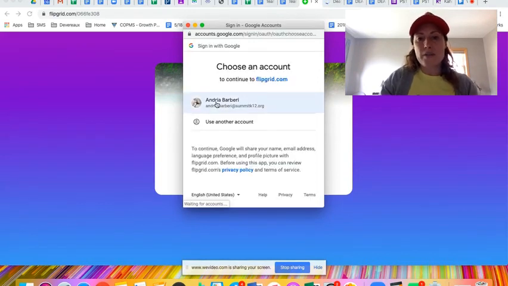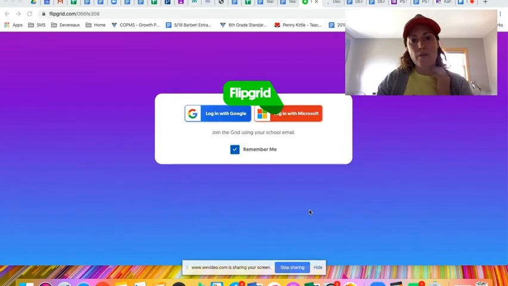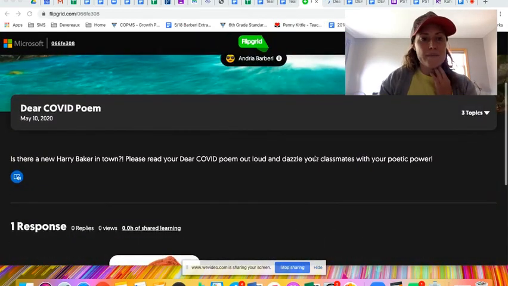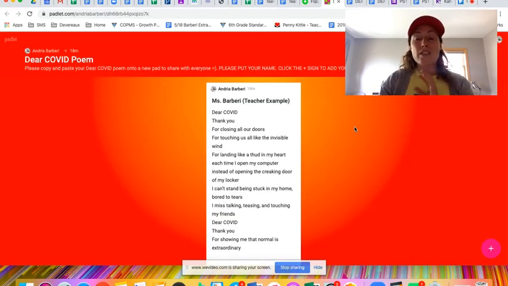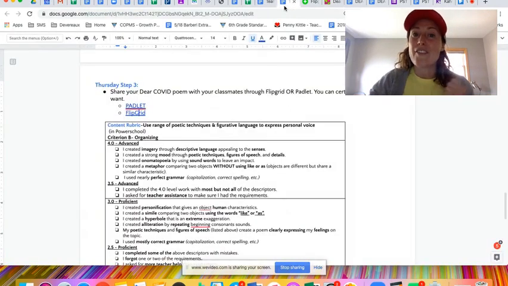So you can see me reading the poem I just read to you that I wrote earlier this week. Here is the Dear COVID poem, and you can see mine right there. And if you would rather type it out or copy and paste it into Padlet to share it that way, you can do that instead. You could do both. You can do whatever you like. But it's really cool for us to be able to share these things we're creating. Also might be a neat idea to copy and paste this and make a new slide in your virtual time capsule. Great thing to remember.